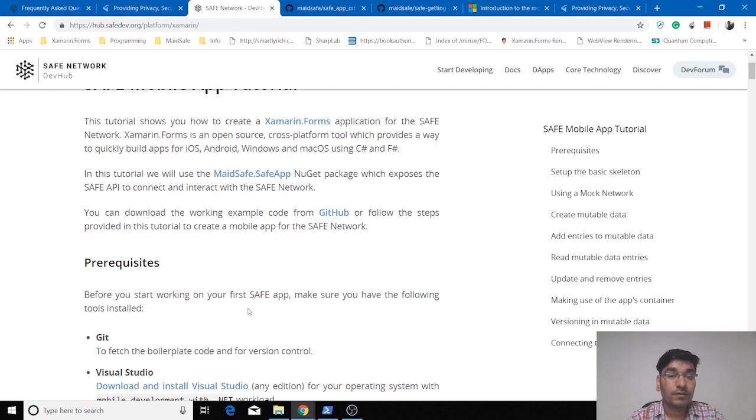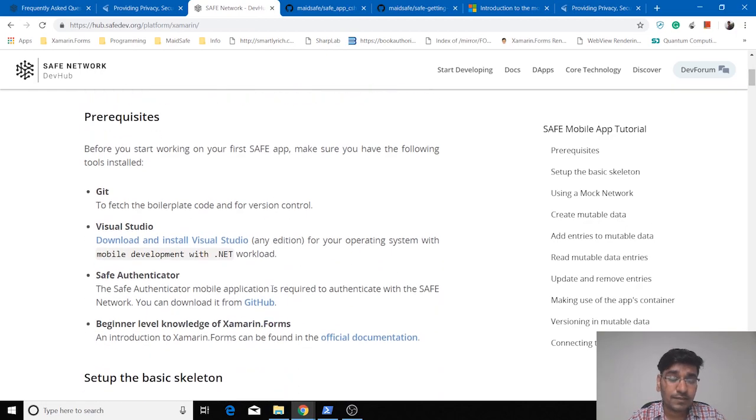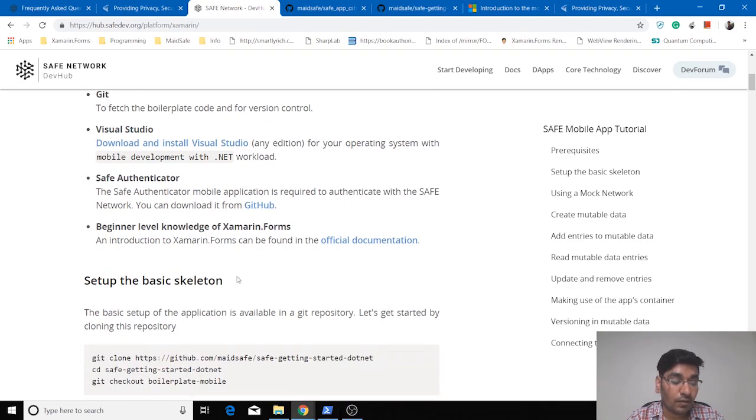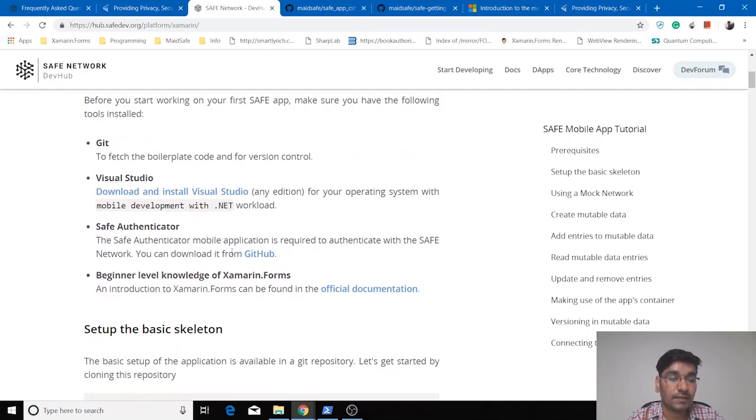To start developing our first application, you will need some tools installed on your system. One is Git, to fetch the boilerplate code from GitHub, and Visual Studio. You can use any edition or version of Visual Studio. You also need Safe Authenticator, a mobile application to authenticate your applications on the Safe network, and beginner level knowledge of Xamarin Forms. If you already have these tools installed, we will start with fetching our code and then start editing the code. If you don't have the tools, we are providing the links, so you can download those tools and then start development.